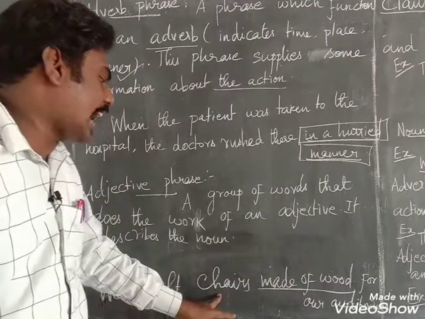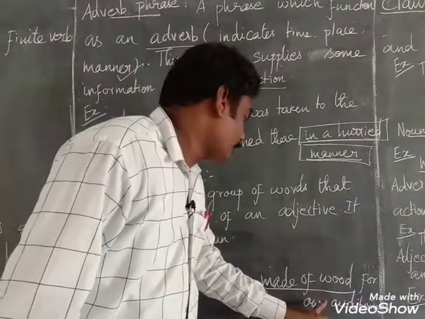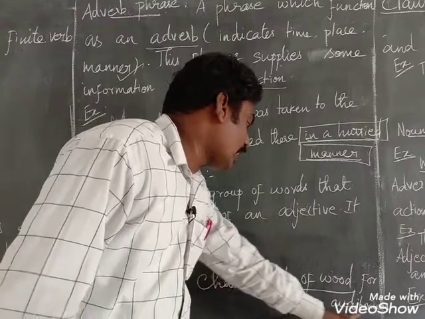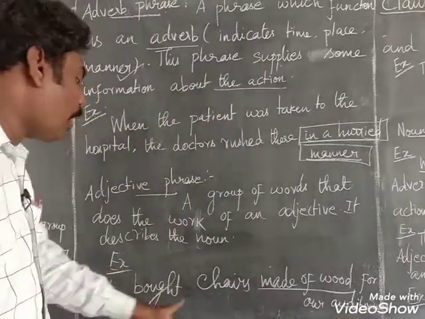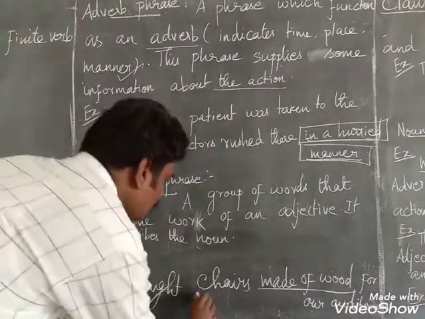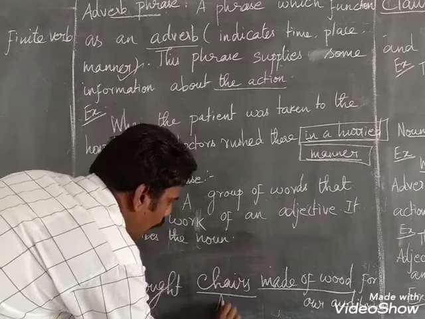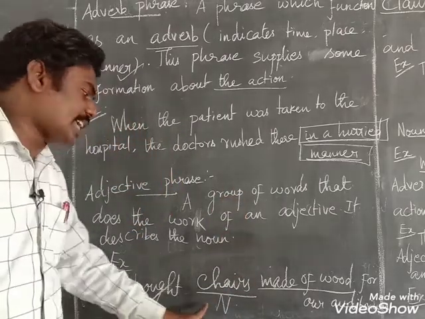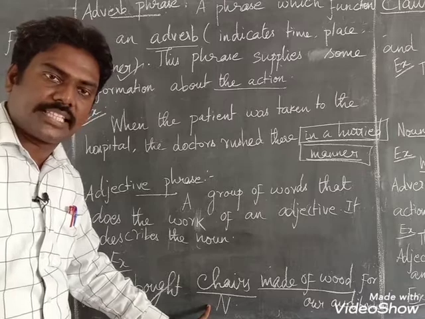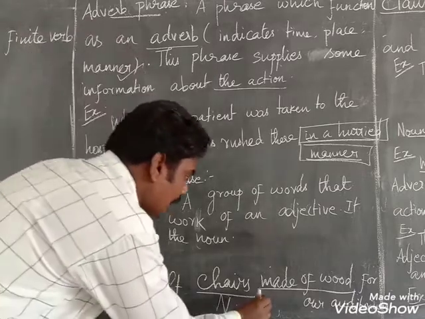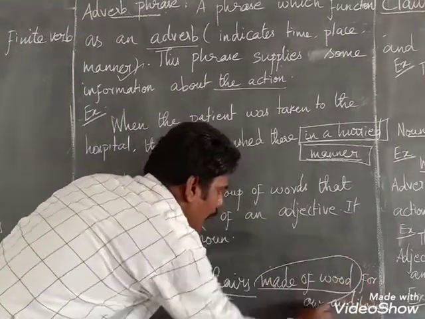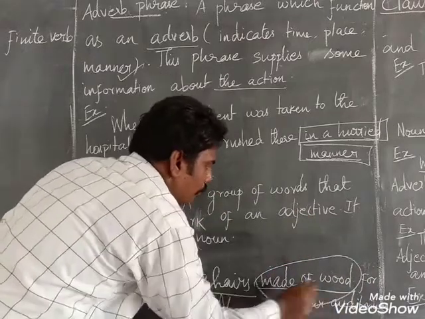We bought chairs made up of wood for our auditorium. We bought chairs. So here, this is called a noun. What did we bring? Chairs. So here you see these words, made up of wood.